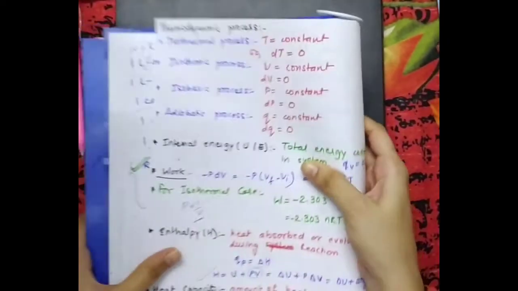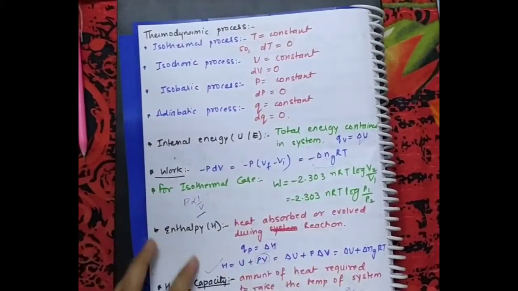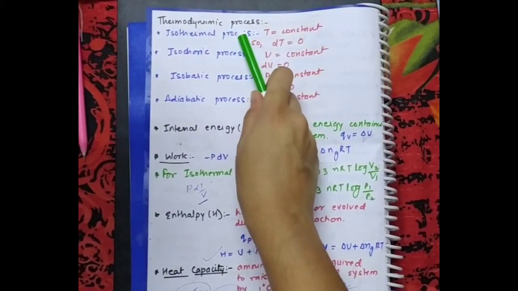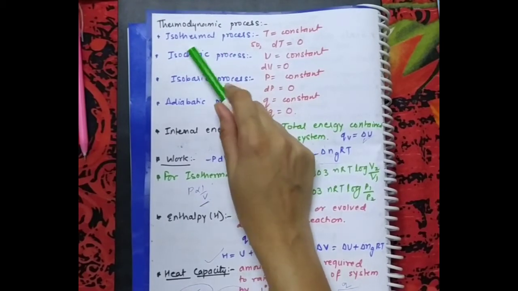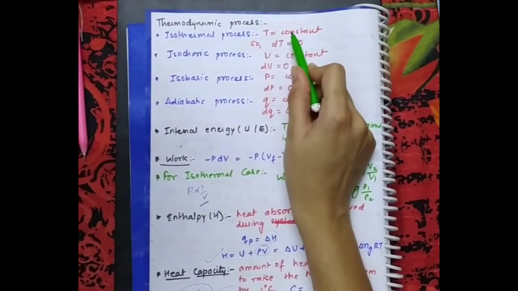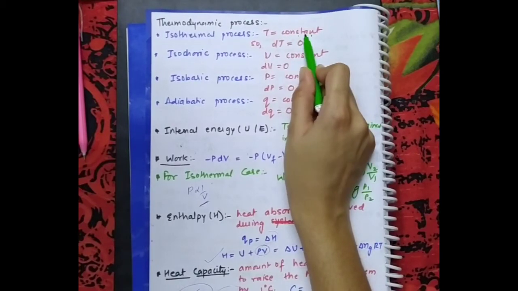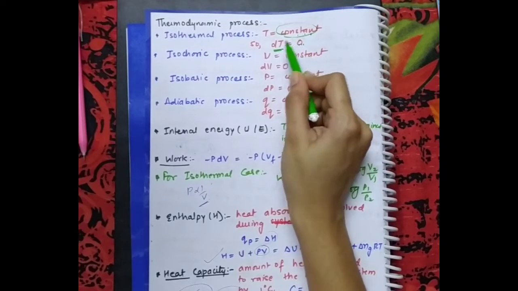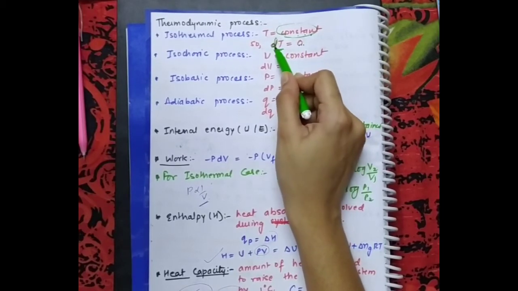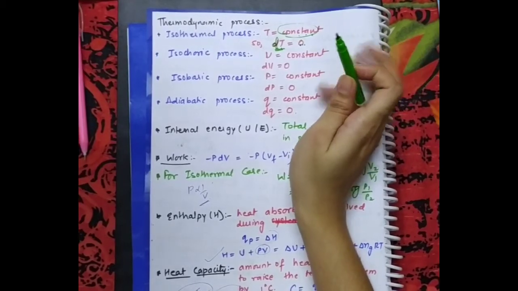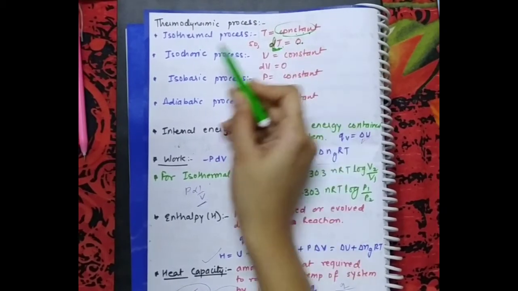इसके अलावा we will also get various other terminologies which we generally use in thermodynamics. That is thermodynamic process. What do you mean by thermodynamic process? So there are 4 kinds of thermodynamic process. First is isothermal. Isothermal means those processes in which temperature remains constant. Temperature is constant means what? The change of temperature will be 0. This D indicates the change. Change in temperature will be 0 because temperature is constant. There will be no change in temperature.